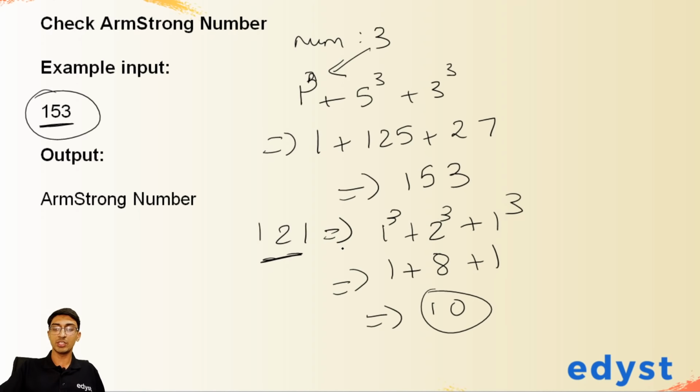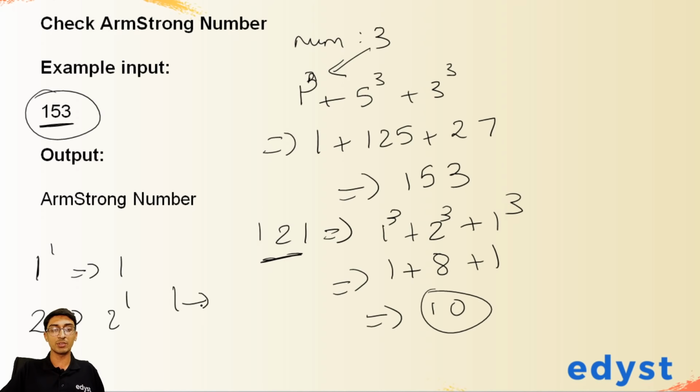So now, which is an Armstrong number? Well, if we had to check, 1 is an Armstrong number because 1 raised to 1 is 1. 2 is an Armstrong number because again 2 will be raised to how many digits? 1. So 2 raised to 1 is 2.